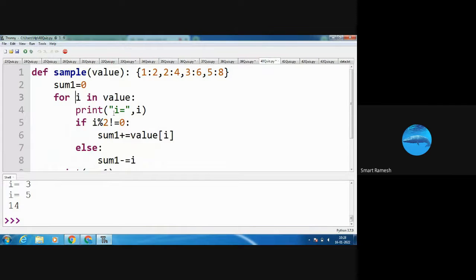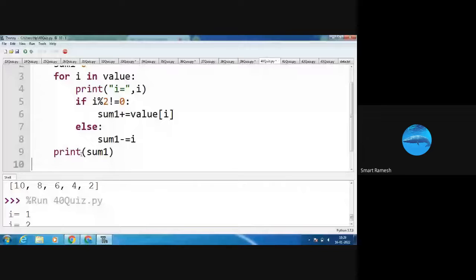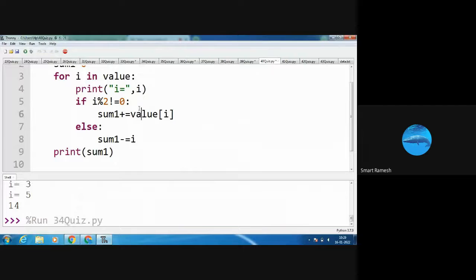So here, i is the key. The first time, the i value is 1. The key is 1. 1 modulus 2 not equal to 0.